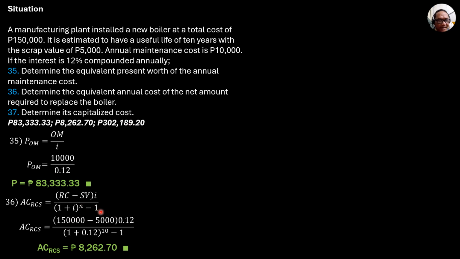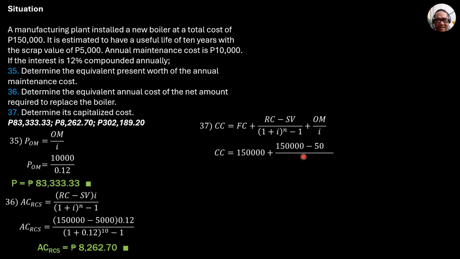Then finally determine its capitalized cost, which is first cost plus quantity RC minus SV over 1 plus I to the n minus 1, then plus ON, annual operations and maintenance costs over I. So substitute: capitalized cost is 150,000 plus quantity 150,000 minus 5,000 over 1.12 to the 10 minus 1 plus 10,000 over 0.12. So computing, the capitalized cost is equal to 302,189.20. So that's it for this video.